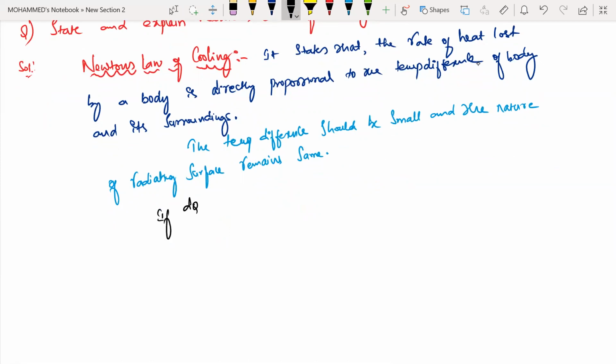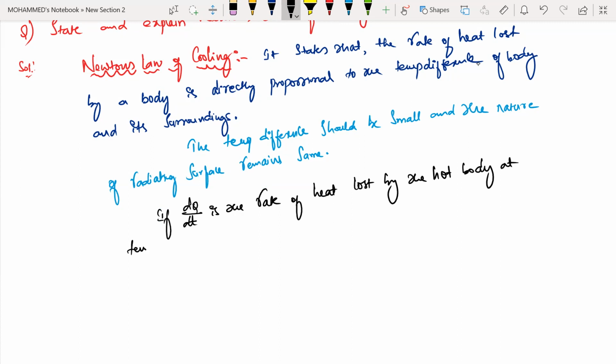dQ by dt is the rate of heat lost by the hot body at a temperature capital T, and Ts is the temperature of the surrounding. You can write it by theta and theta naught also, but there is no problem.